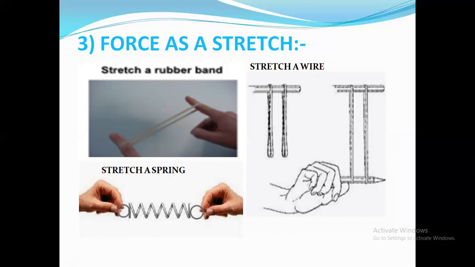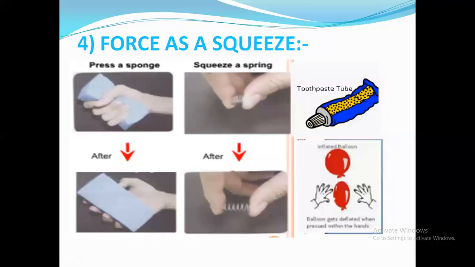Understood? Now, the same intensity of force you will also apply once you stretch a wire. This is a wire. In order to stretch it out, you had to apply a great intensity of force on it. Understood? So, three we have learned: pull, push, and this is a stretch. Next is squeeze. One more best example.